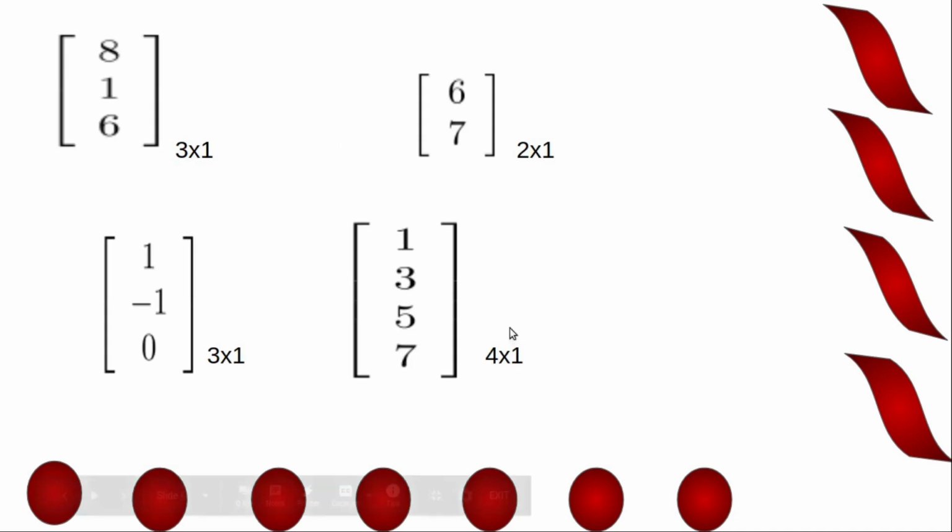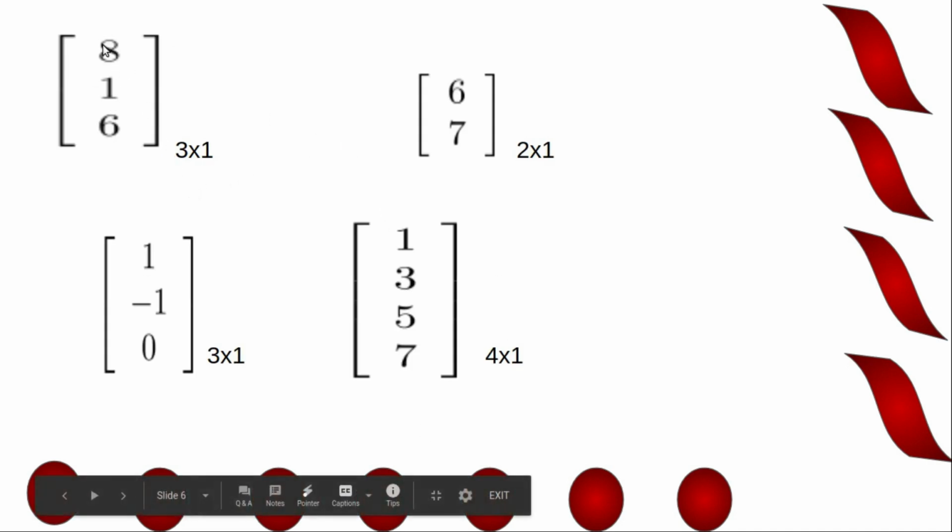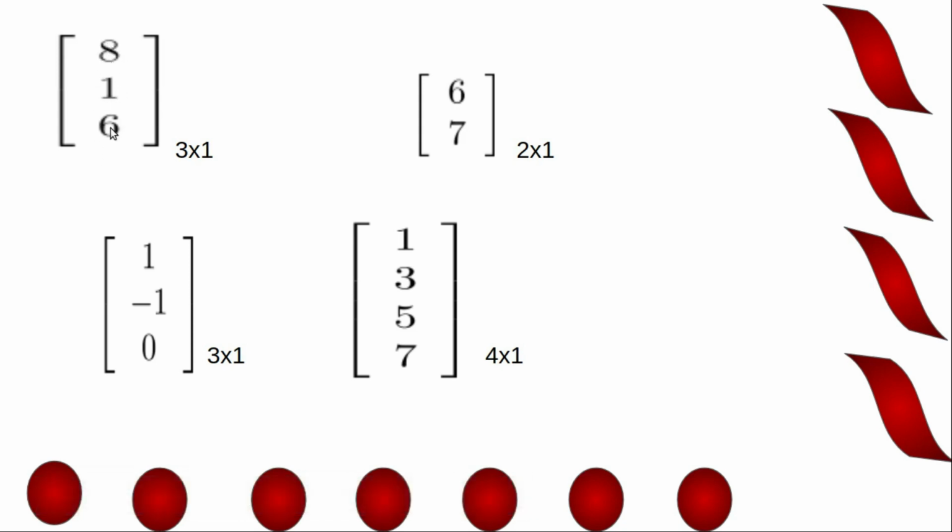Now consider these matrices. Now first one, here there are 3 rows, first row, second row, third row, 1 column. So order is 3/1. Now in this matrix there are 2 rows and 1 column. Order of this matrix is 2/1. And here order is 3/1. In this case order is 4/1.